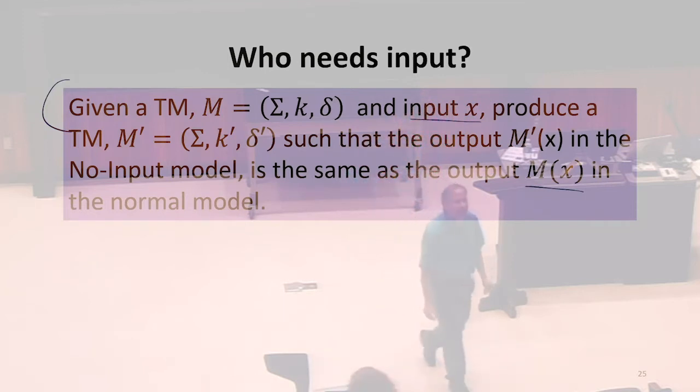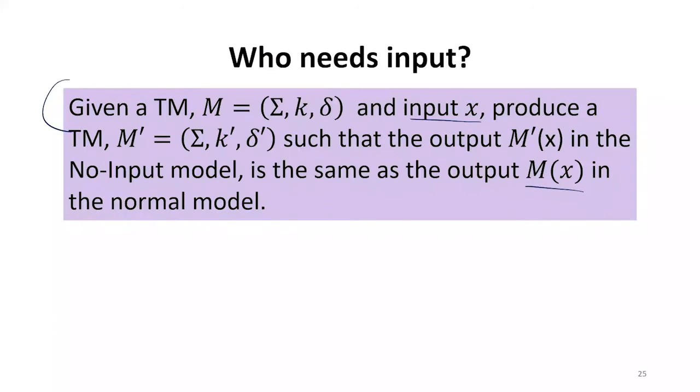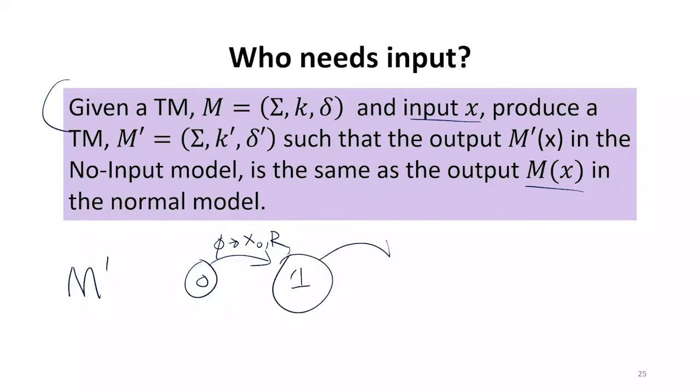Yeah. Exactly. All we have to do, we got to have a machine. This is going to be our M prime. It's going to have a transition function that says in state 0, we're going to read a blank, and we're going to write the first input, and we're going to move to the right. And we're going to go to state 1. In state 1, we're going to read a blank. We're going to write the next input, and we're going to move right, and so on.